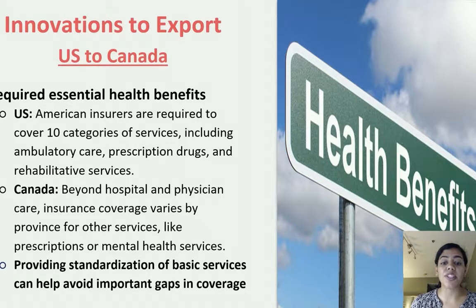Prescription and mental health services are not always covered, and The Economist found that 63% of Canadians get private insurance to cover additional care. If you take the example of mental health, more than 80% of Canadians feel that mental health services are underfunded, and the government should fund it at the same level as physical health. If Canada had a list of essential health benefits, standardization of vital services could potentially help avoid gaps in coverage.